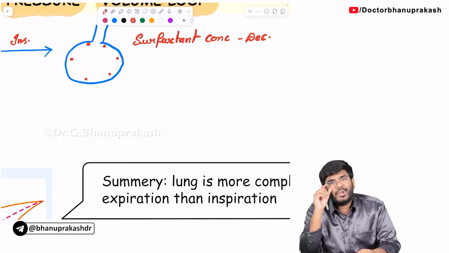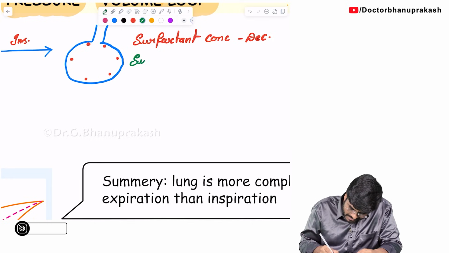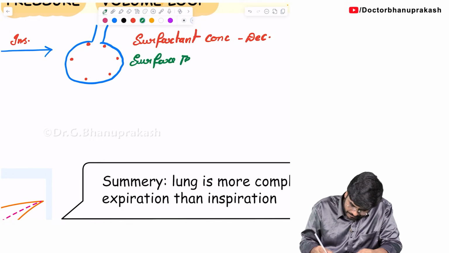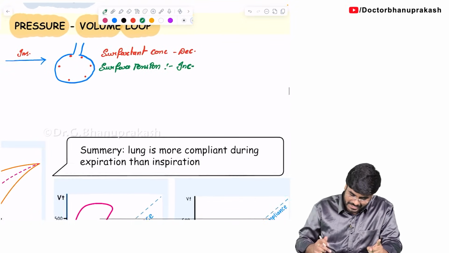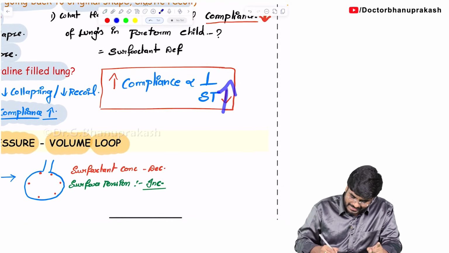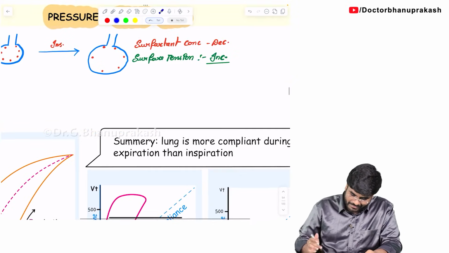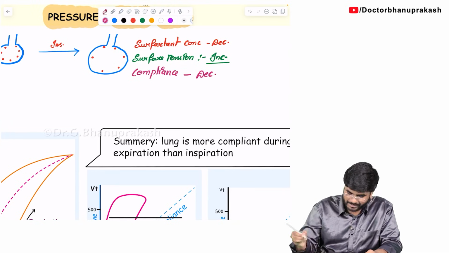Now you tell me, we all know surfactant will decrease surface tension, but right now surfactant is going down. So what will happen to the surface tension forces? Surface tension will increase. So during inspiration, the surface tension forces in the lung gradually increase. Tell me, whenever the surface tension is increasing, what will happen? According to our formula, whenever surface tension increases, compliance should go down. So what will happen to the compliance? The compliance will decrease.